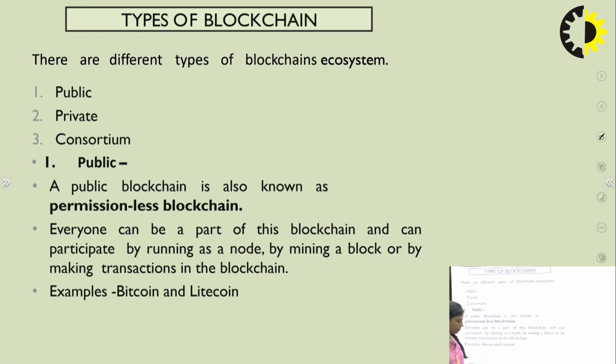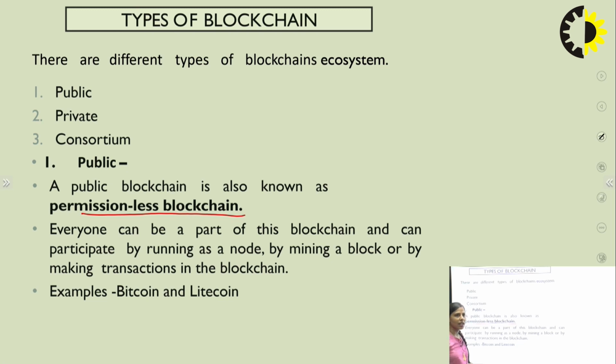So public, private, and consortium are the different blockchain ecosystems. First of all, let's discuss the public. What is the public blockchain? It is known as the permissionless blockchain. This means you don't have to take permission for participating in the particular network. So everyone can be a part of this blockchain and can participate by running a node. It can participate in the mining process, or it can make transactions in that particular blockchain.